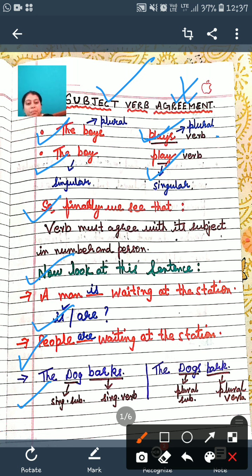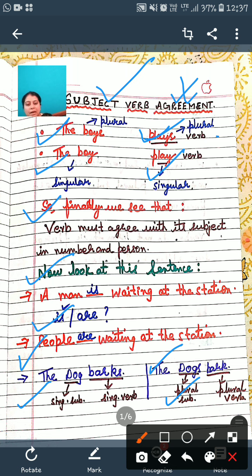Now look at the plural form. The dogs bark. Plural subject is dogs, and the plural verb is bark.